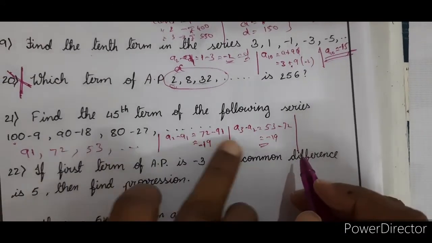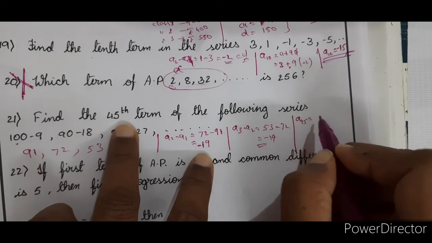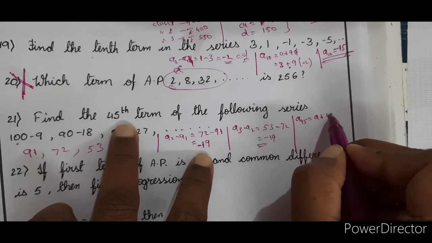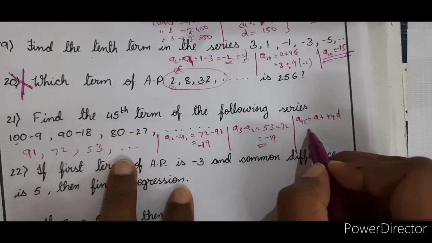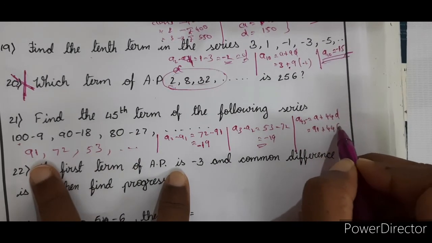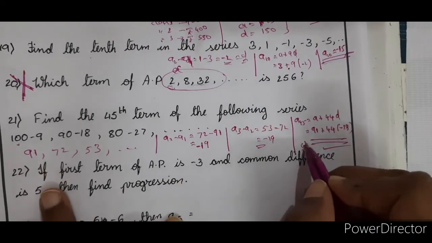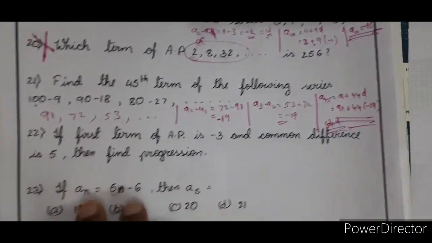Now what is the 45th term? A45 is equal to A plus 44D. Now what is A? 91 plus 44 into D, which is minus 19. Please children, solve it yourself. Solve. Let's proceed to the next one.